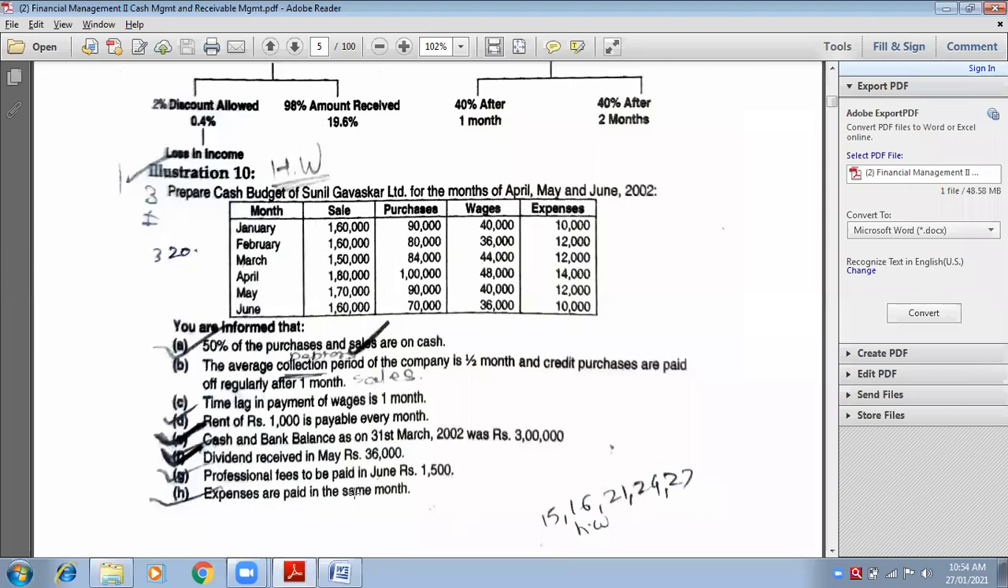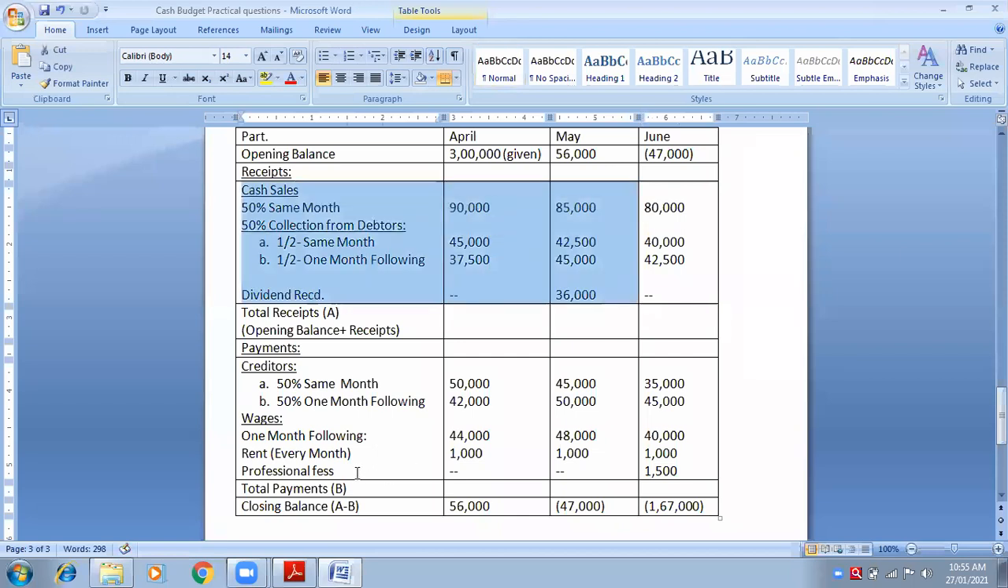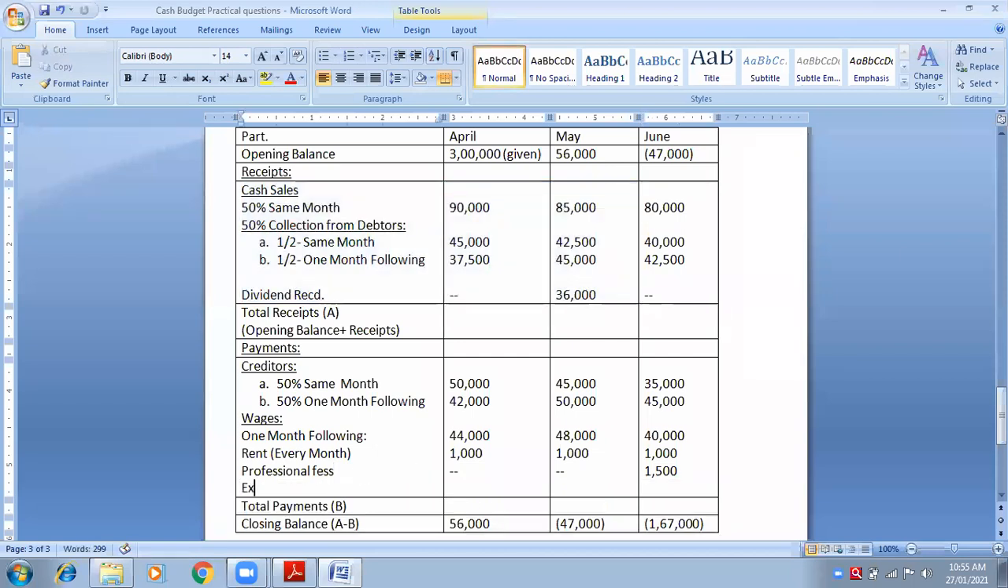Okay, last point. Expenses are paid in the same month. Expenses means these expenses in the table, last column, expenses. Same month. So after professional fees, I will write expenses, and in the bracket, I will write same month.